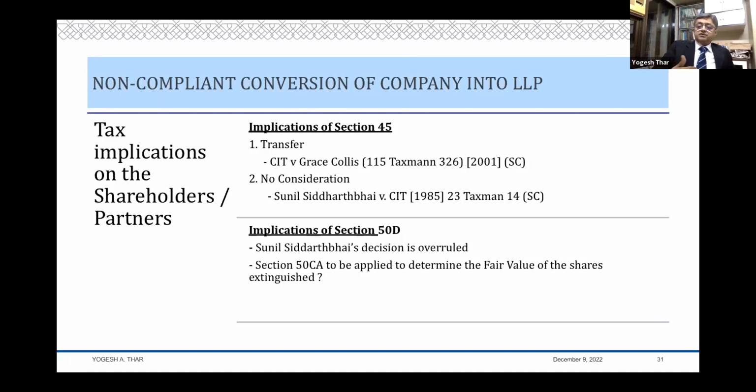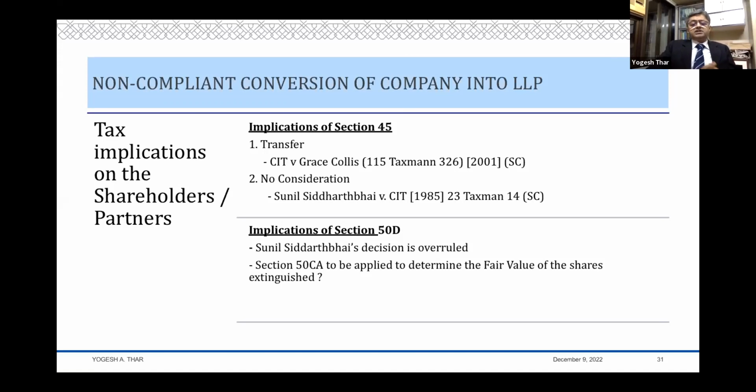Is there a transfer, first of all? Yes, there is a transfer because the shares in the company are getting extinguished for the rights of a partner in the LLP, and therefore there is a transfer. Is this transfer an exchange? Probably answer is no, it is not an exchange, because exchange would really mean that both should exist at the same time. Here, the shares in the company are getting extinguished, and the right in the LLP comes into existence, and therefore it's not an exchange. But nonetheless, there is an extinguishment of an asset, and that by virtue of extinguishment, if you follow the decision of Supreme Court in Grace College, there is a transfer.